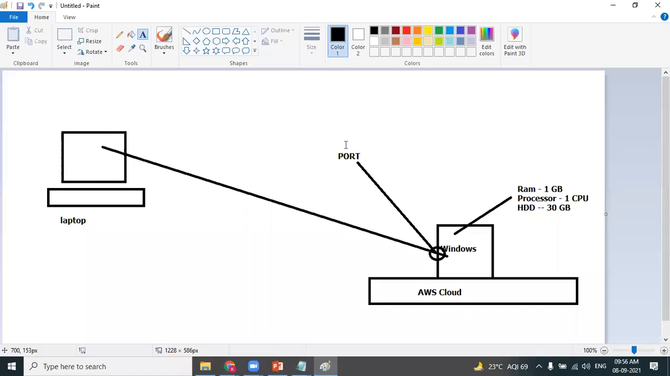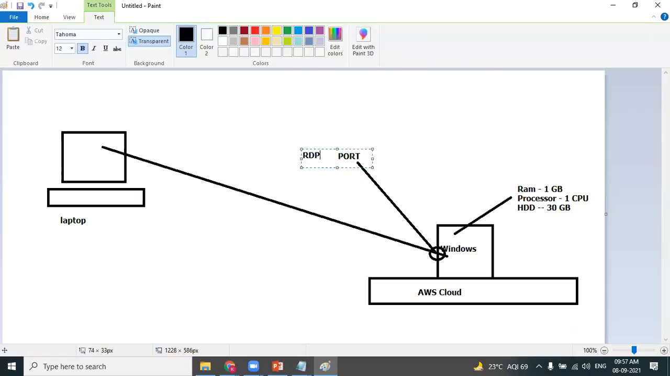Port should be open. You want to connect your laptop to your television, your TV. We connect it using the HDMI port. Ports are nothing but points of contact. Communication happens using the port, so the port needs to be open. For a Windows machine, you need to open the remote desktop port, the RDP port.